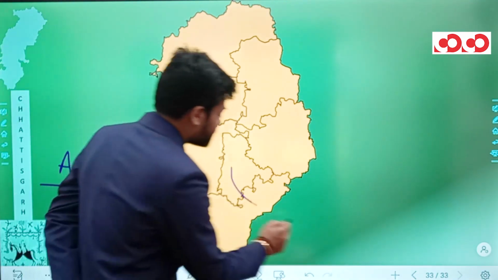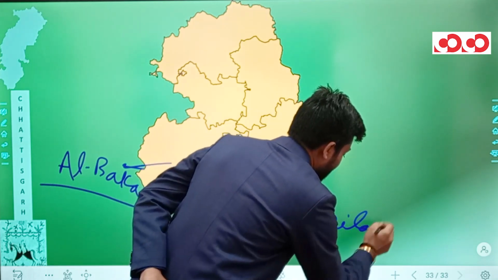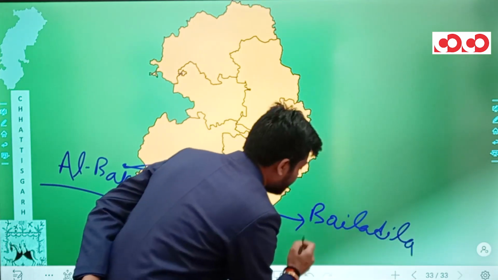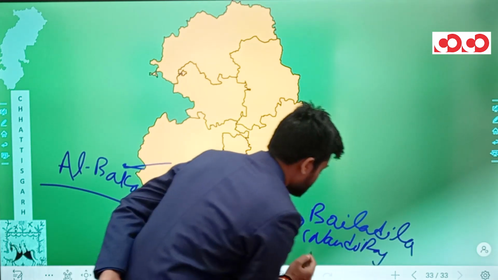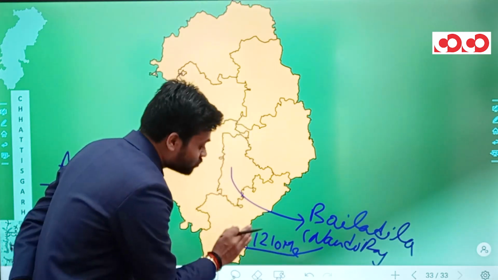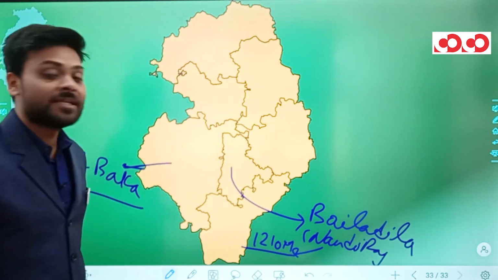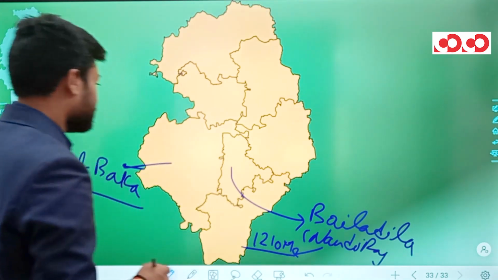In the Dantewada district, we have the Bela Dilla hills, and Nandi Raj with a height of 1210 meters happens to be the highest peak of the Bela Dilla hills, and it also happens to be the second highest peak of Chhattisgarh.